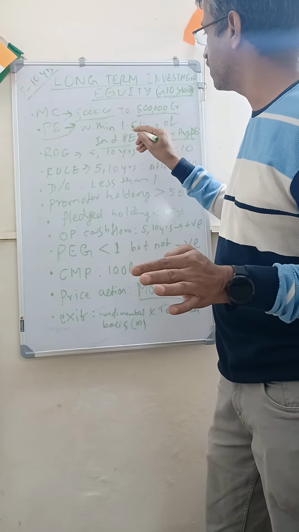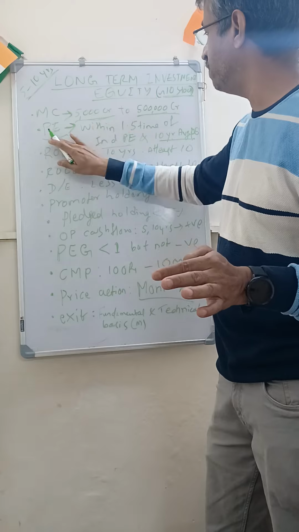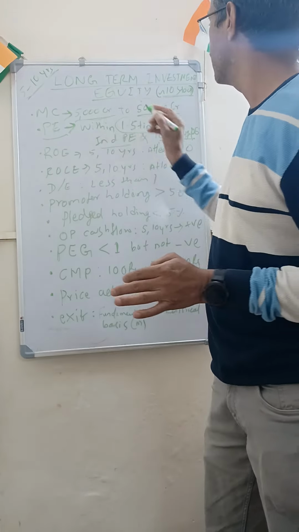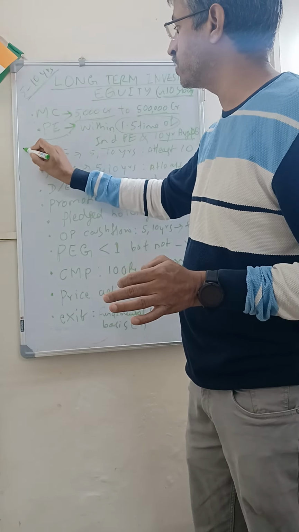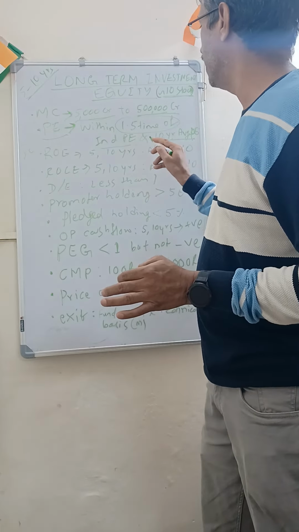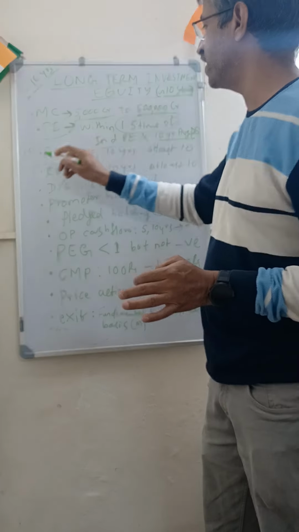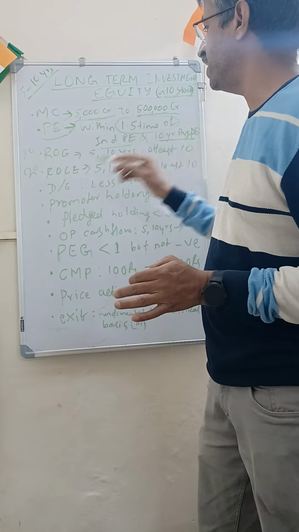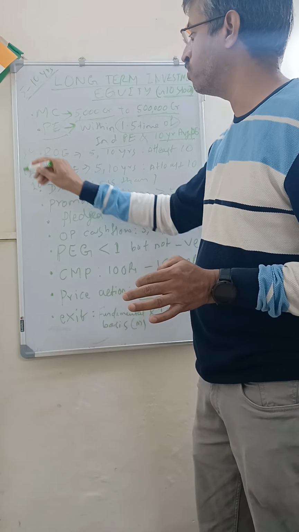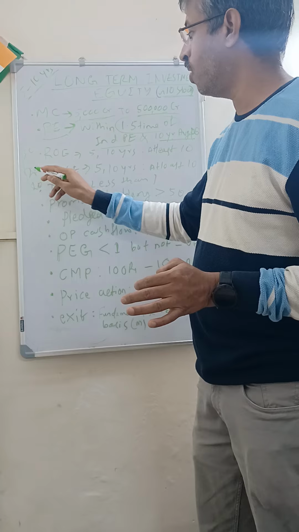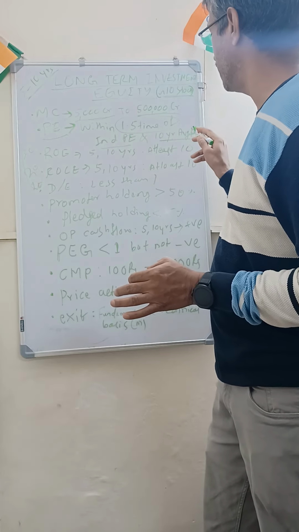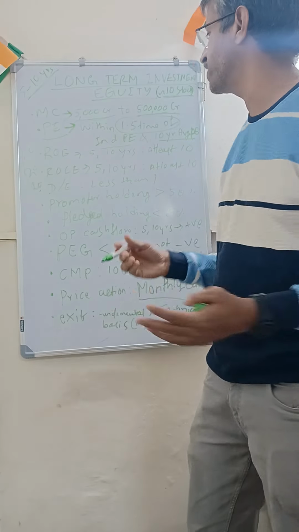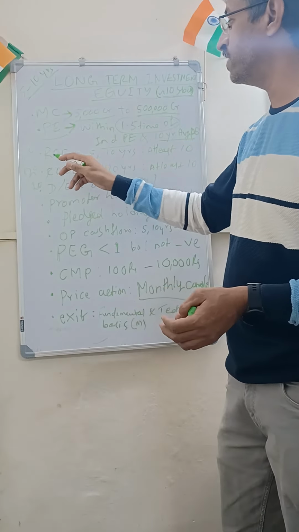The current PE should be at most 1.5 times these. Suppose the current PE of the stock is 30, while its industry PE is 20, and the 10-year average is also around 20, so I am okay to buy. On a stock which has industry PE and 10-year average of 20, while the price is 40, I may not be interested.